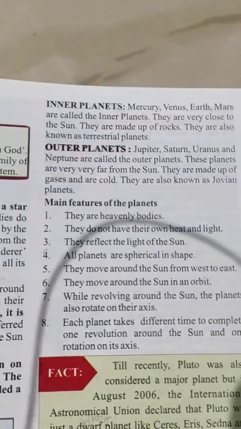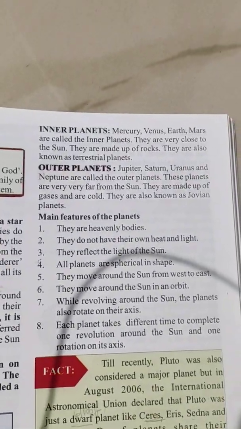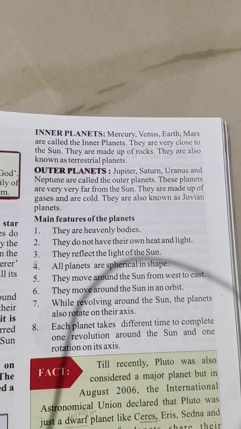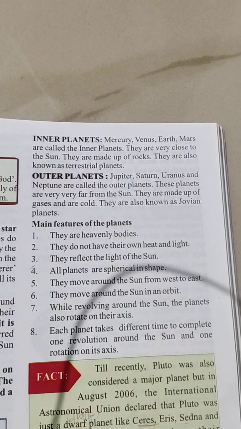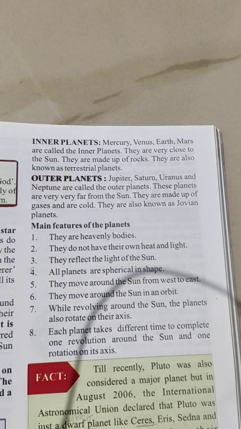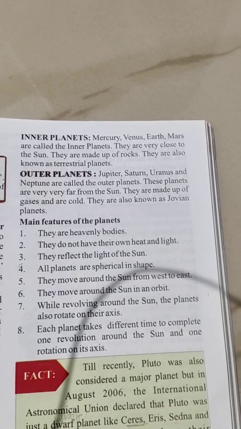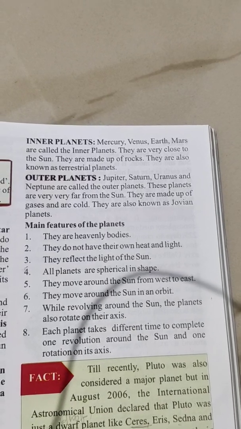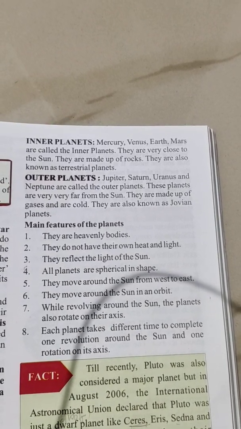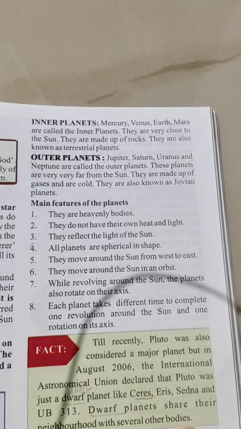Inner planets. Mercury, Venus, Earth, Mars are called the inner planets. They are very close to the Sun. They are made up of rocks. They are also known as terrestrial planets.